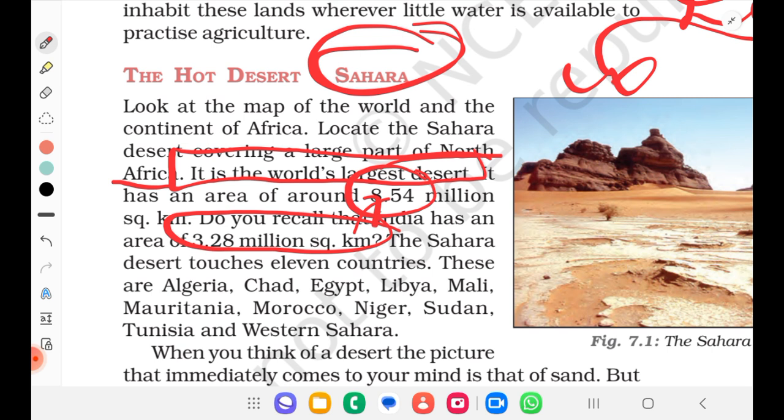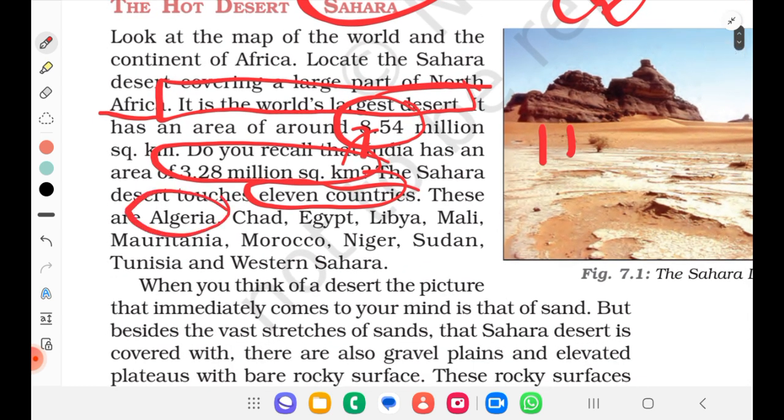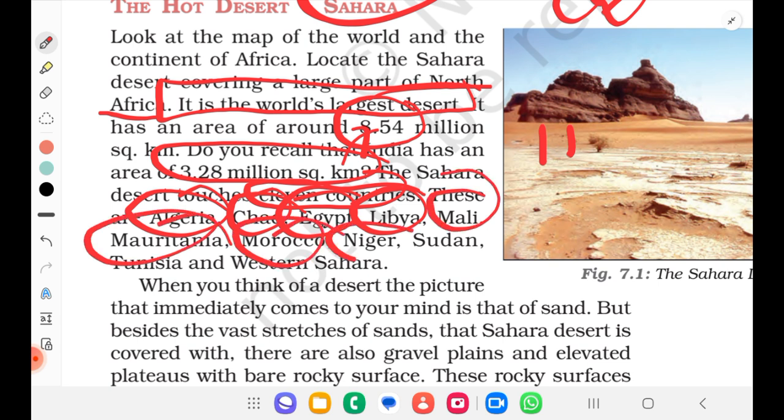The Sahara Desert touches 11 countries. So 11 countries. Remember this. These are Algeria, Chad, Egypt, Libya, Mali, Mauritania, Morocco, Niger, Sudan, Tunisia, Western Sahara. So these are the areas.